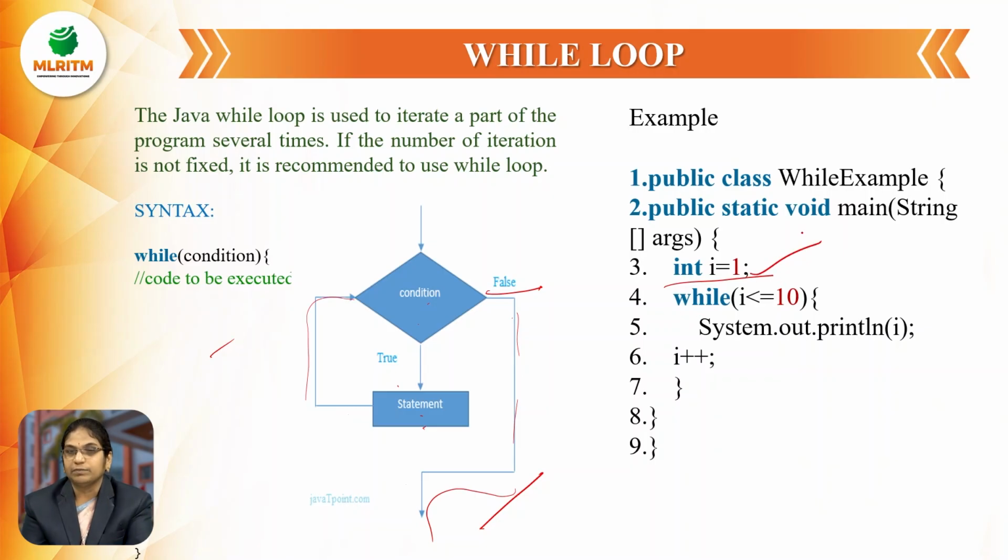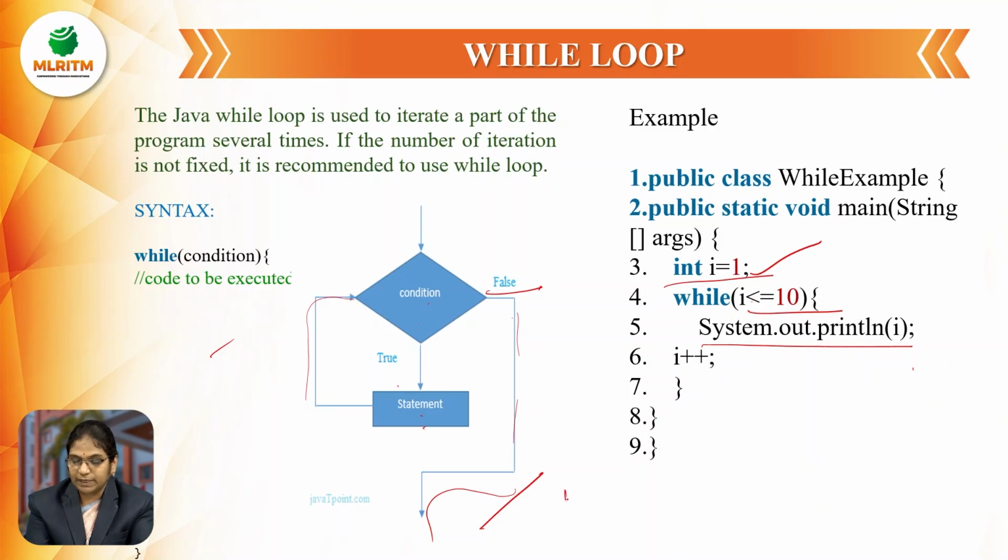I have declared the variable i = 1 of data type integer. In the while condition I am writing while i <= 10, meaning if the value of i is less than or equal to 10, the condition is satisfied, then enter into the System.out.println(i).